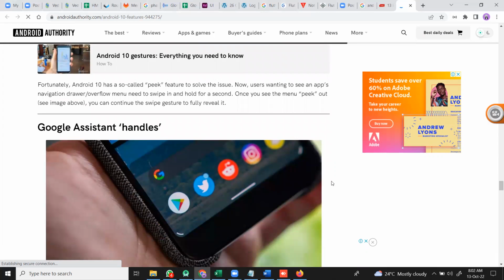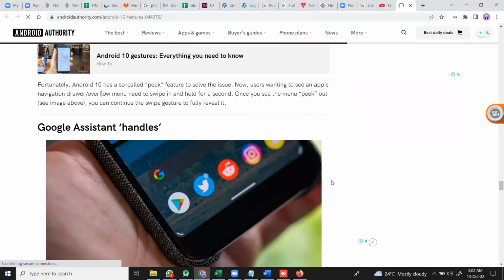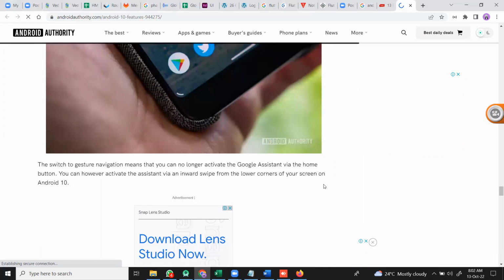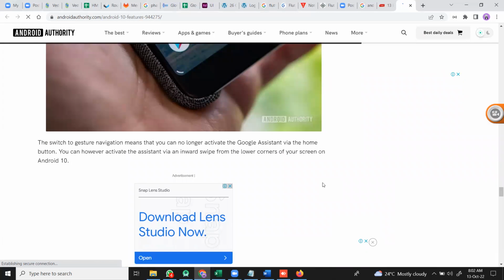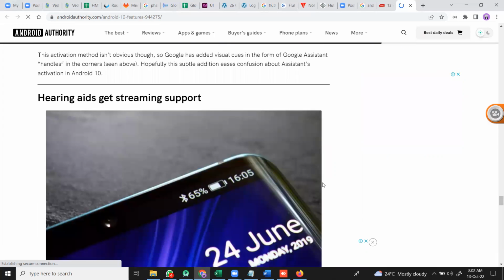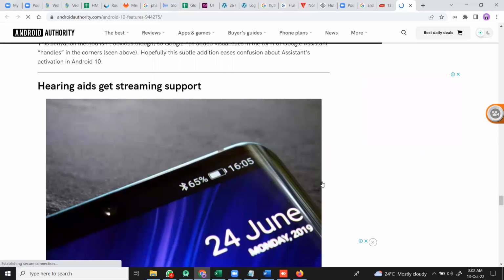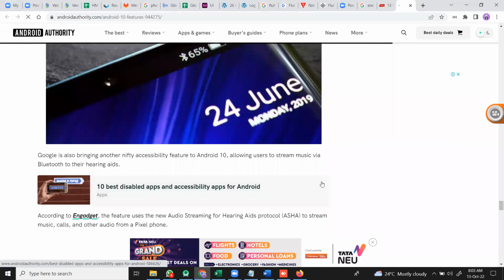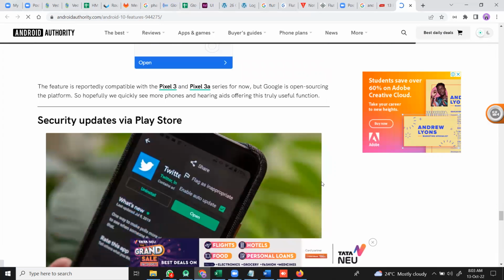And the Google Assistant was there previously also, with some updates here. If I say, okay Google, open this, open that, it can be opened automatically with voice commands. Next is the hearing heights streaming support, like live streaming, so live streaming apps can be supported easily. And the security updates in the Play Store, where some security updates are happening.